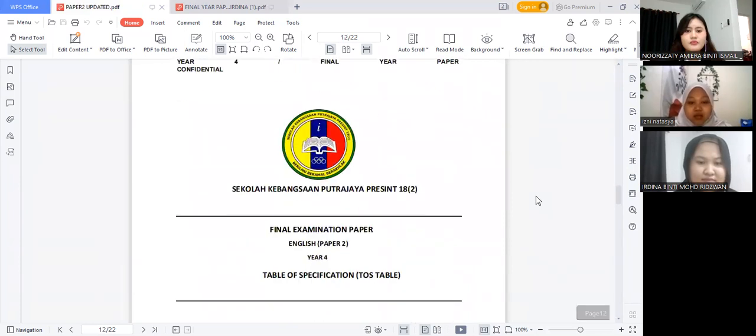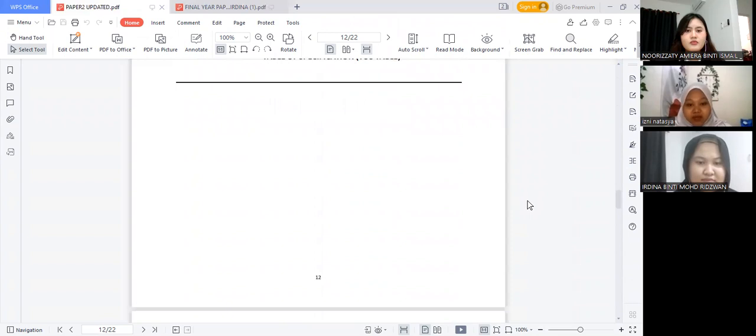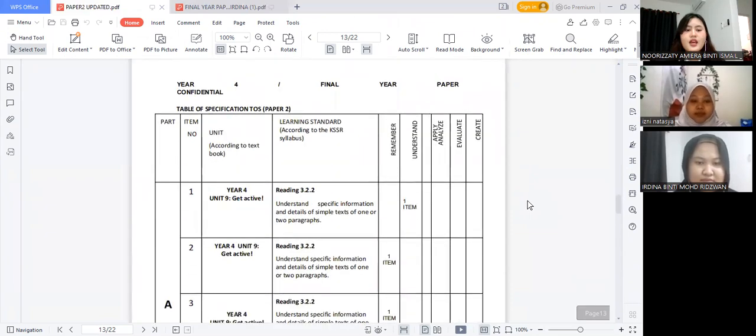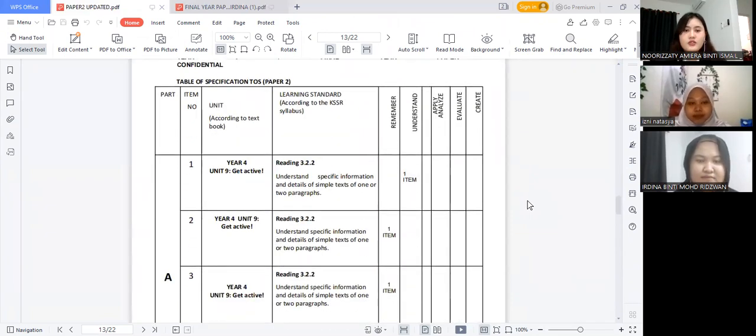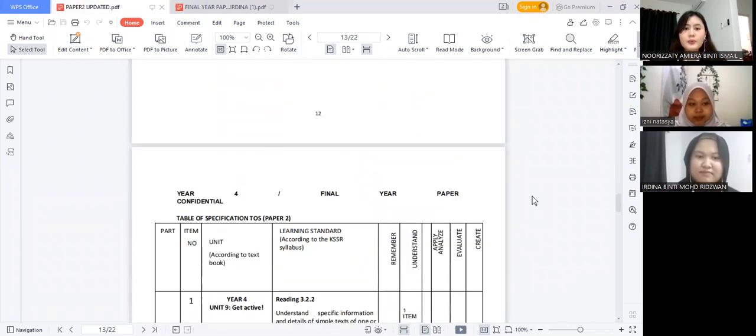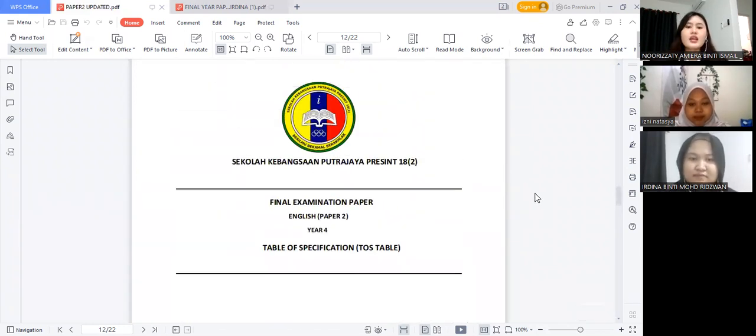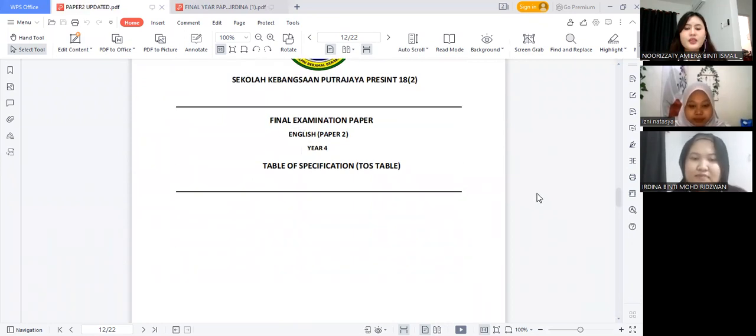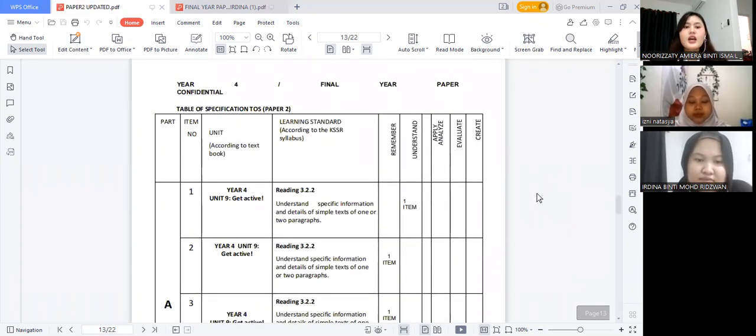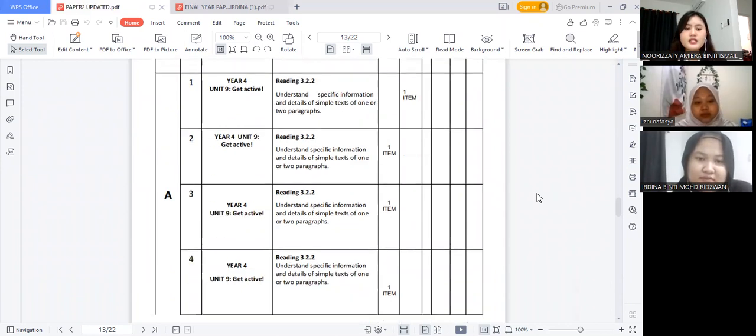We are moving on to the table of specification. This is the table of specification for the final examination English paper, paper 2. Next, just like I mentioned, the table of specification is according to the textbook, and we refer to the SOW, scheme of work. This is also the learning standard according to the KSSR syllabus. And then we're moving on to the next.